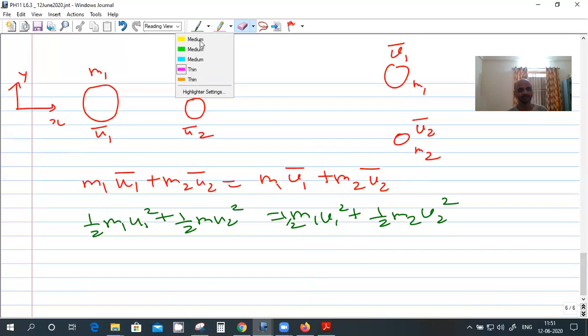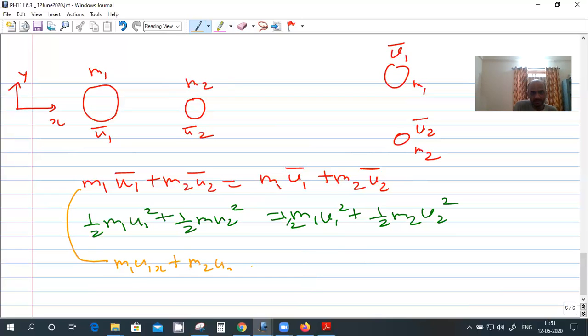The first equation is a vector equation, right? So I can split it into two components. That will be m1 u1x plus m2 u2x equal to m1 v1x plus m2 v2x. Similarly, I can write another equation for y. Got it?